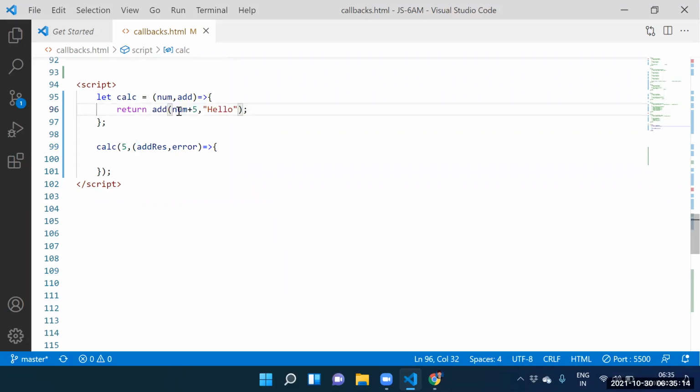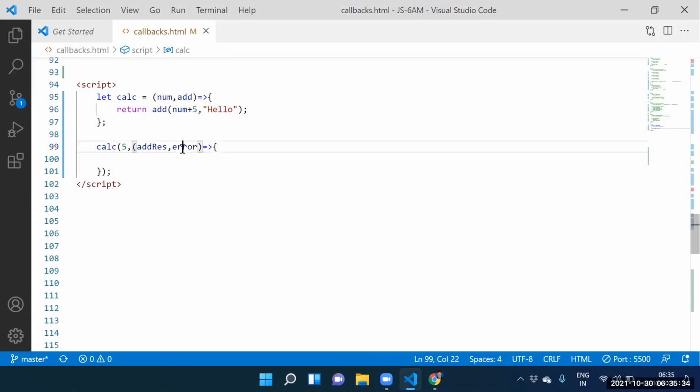Guys, see this one here. Prashant, what is the num plus 5? 10. Num plus 5 in the sense 10. That 10 stored into add result. Shravan, that 10 stored into add result.